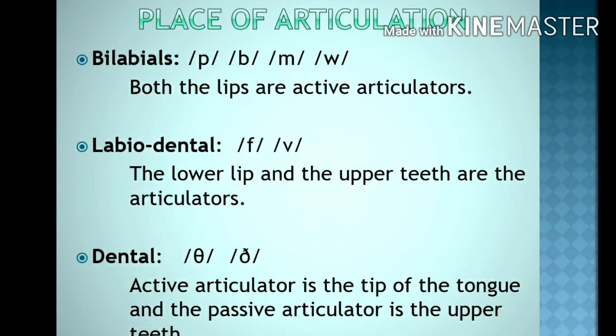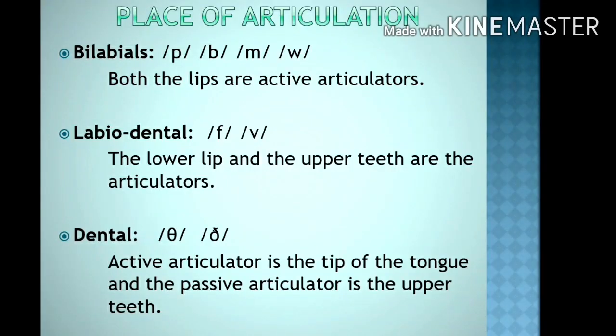Then you have two labiodental sounds, f and v. What do you mean by labiodental? The lower lip moves towards the upper front teeth, makes a contact, and then the production of the sound is possible. That's why it is called labiodental.